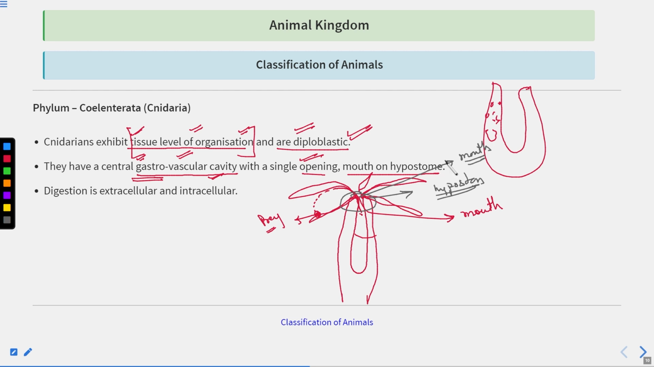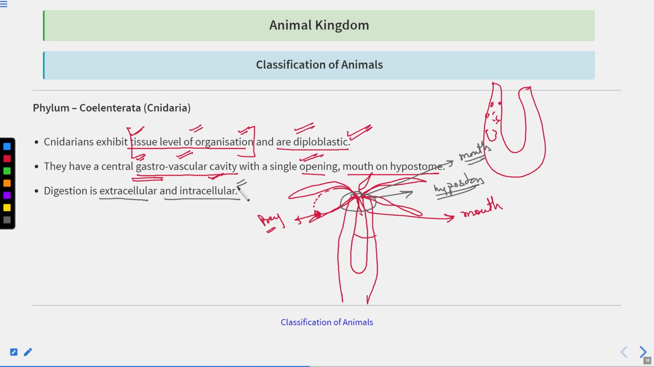Digestion is extracellular and intracellular. Both types of digestion we can see. Sometimes the digestive material is given out, the digestion occurs, and then they absorb the food material. But sometimes they take the food inside and the digestion takes place in the cell. So this is very, very important, right? Tissue level of organization, first time we see in the case of Cnidaria, and they are also showing the diploblastic condition.